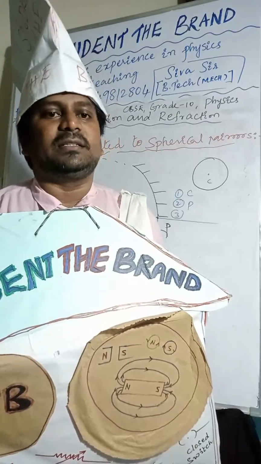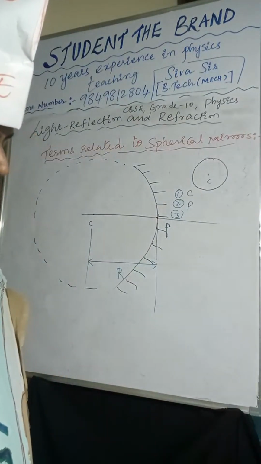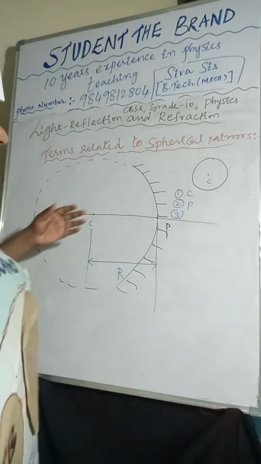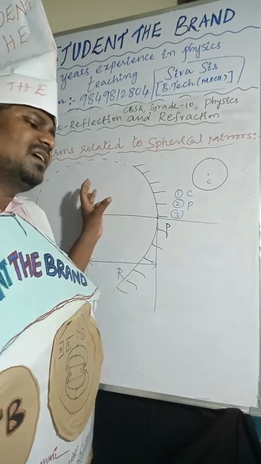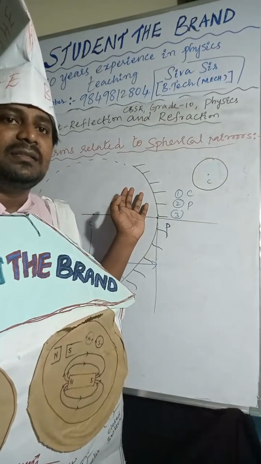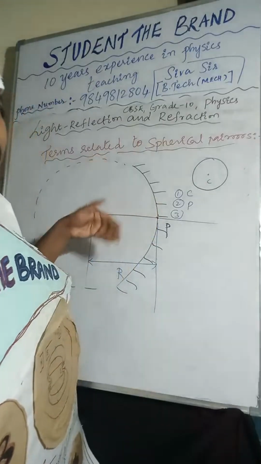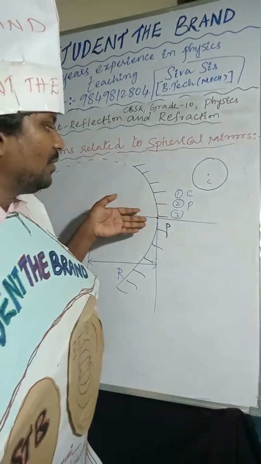Here I am considering the center of the imaginary sphere of which the mirror is a part. That center is called the center of curvature. The middle point of the mirror is called the pole.